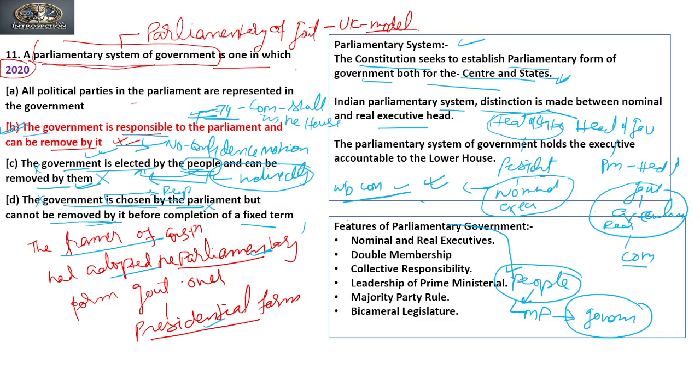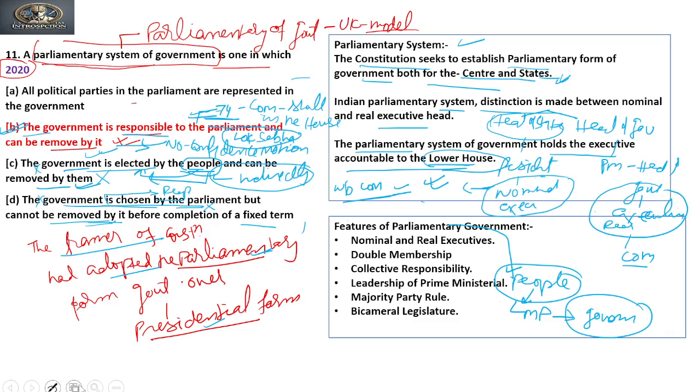Now next is the parliamentary system. The parliamentary system of government holds the executive accountable to the lower house. Yes. Now, instead of parliament, we need to understand that the government is responsible to the Lok Sabha. Specifically, the government is responsible to the Lok Sabha, so they are responsible to the lower house.